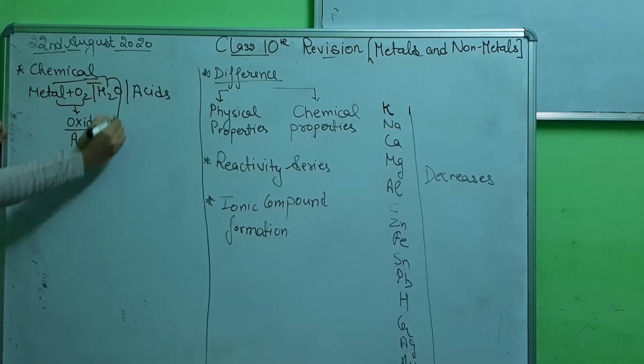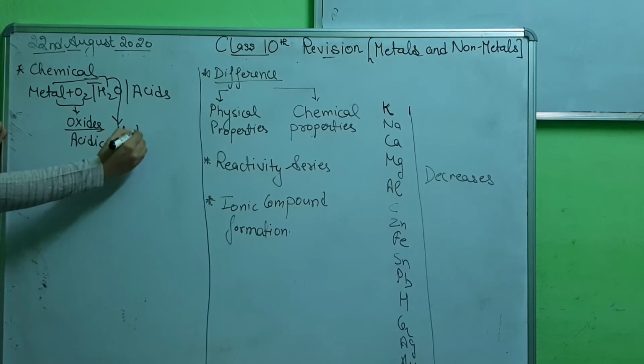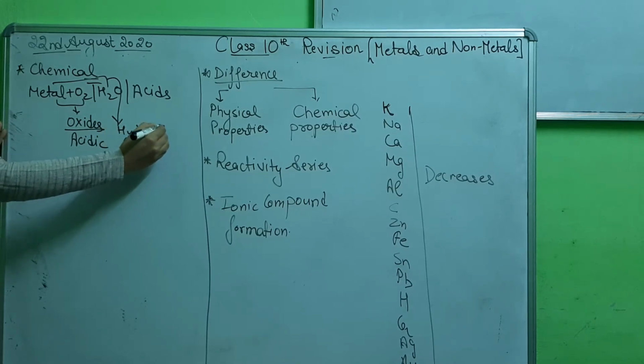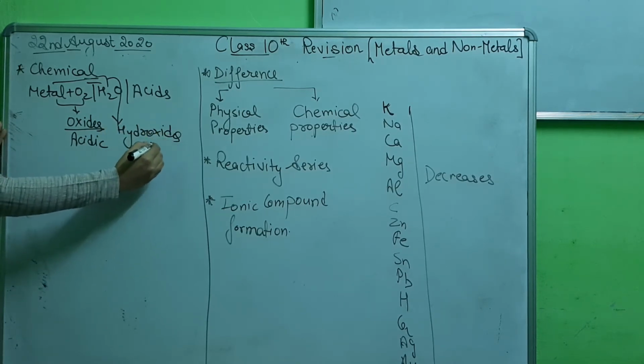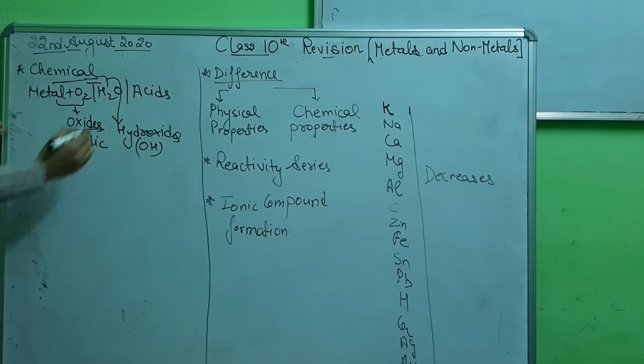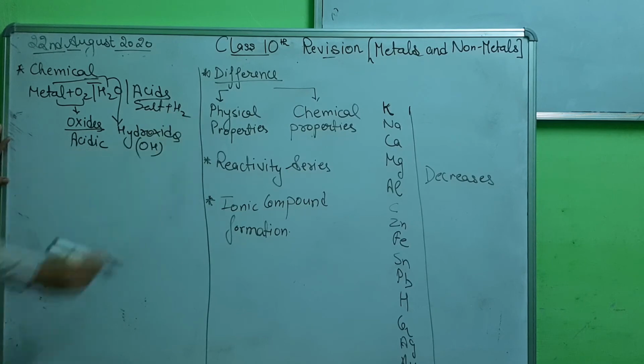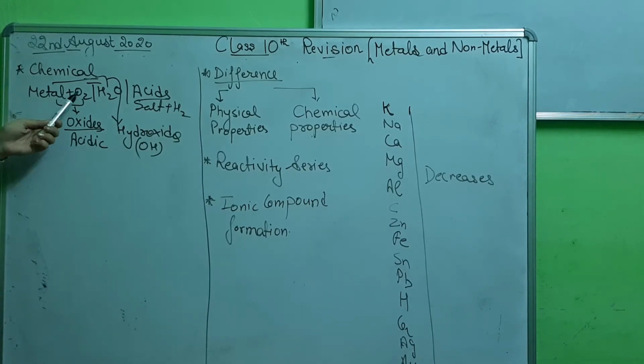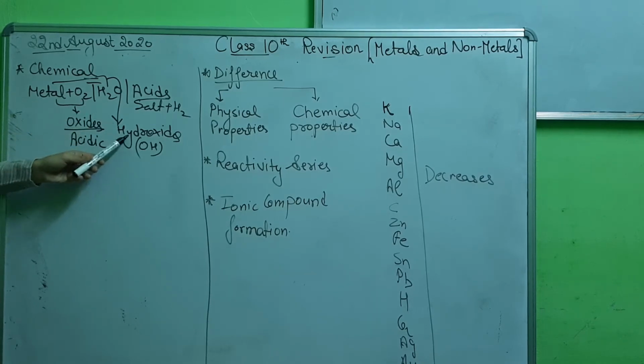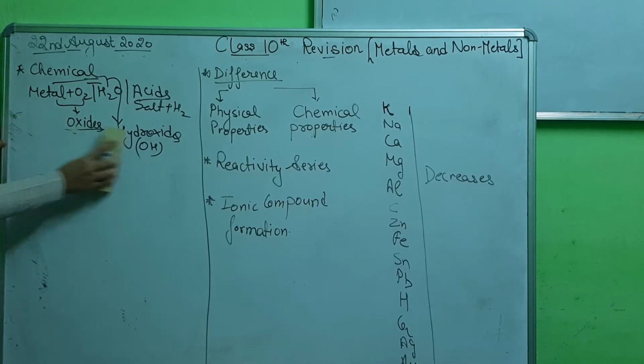Metals react with water to give hydroxides, which have the OH group. And with acids they give salt and hydrogen gas. This is the reaction of metals: with oxygen they give oxides, with water hydroxides, with acids salt and hydrogen gas.